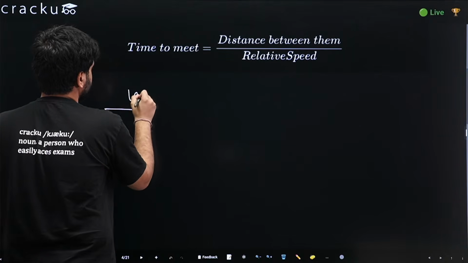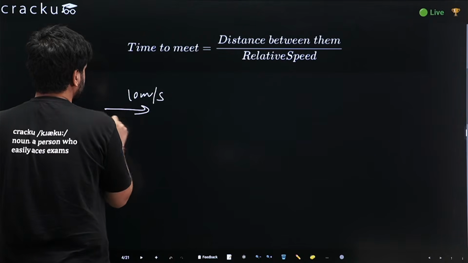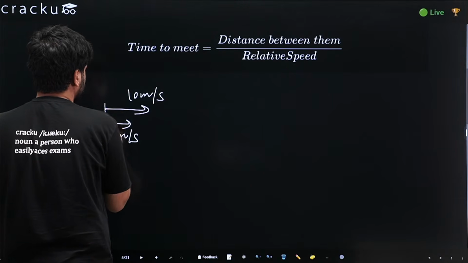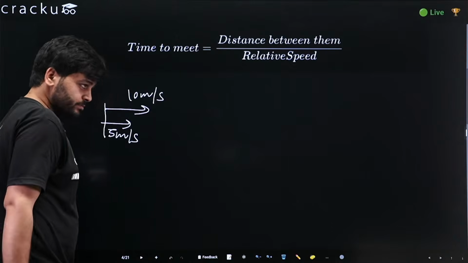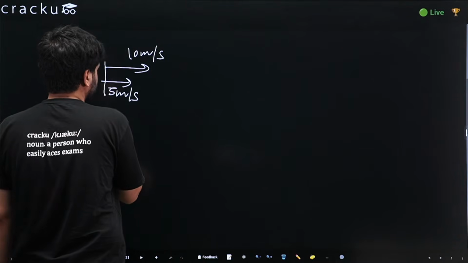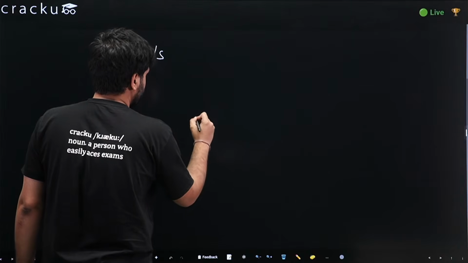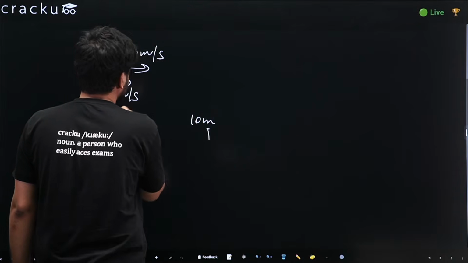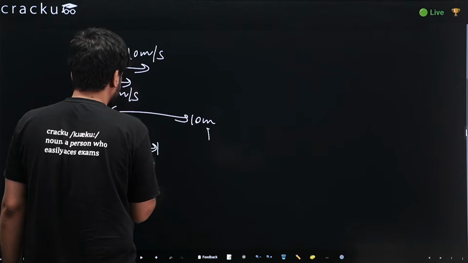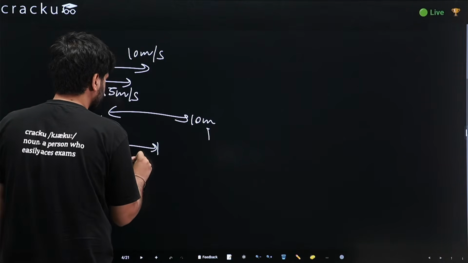I am moving at 10 meters per second and my friend is moving at 5 meters per second from the same starting point. Now, after 1 second, what would be the case? I would be here, 10 meters is this distance, and my friend would be somewhere around here. This is 5 meters.